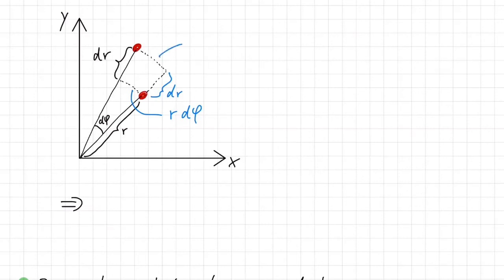And here, that arc has length r plus dr times d phi. So that arc is a little bit longer than the arc that we have down here. Now that is when we have arbitrary lengths. Things become simpler if we go to infinitesimal length dr and infinitesimal angle differences d phi. So let's do that.